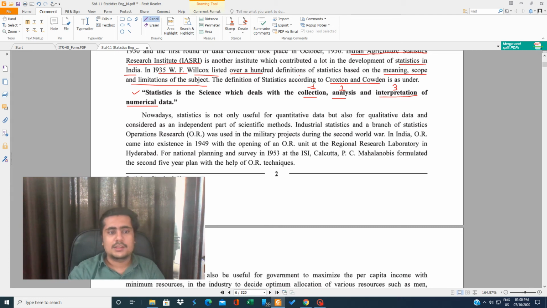Suppose in your class there are 50 students, so you will make a list: 1, 2, 3, 4, up to 50. Then you will write the name here, and you will go to each and every student and ask the date of birth.